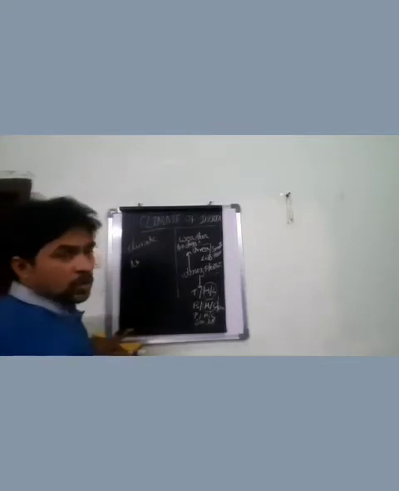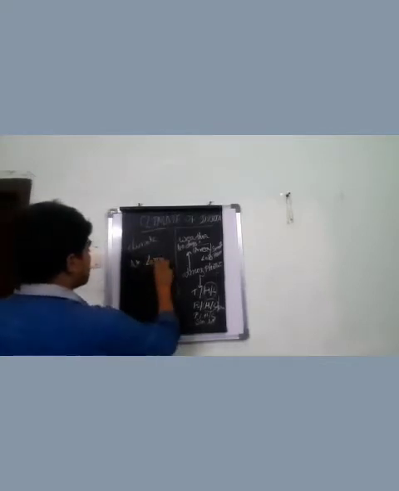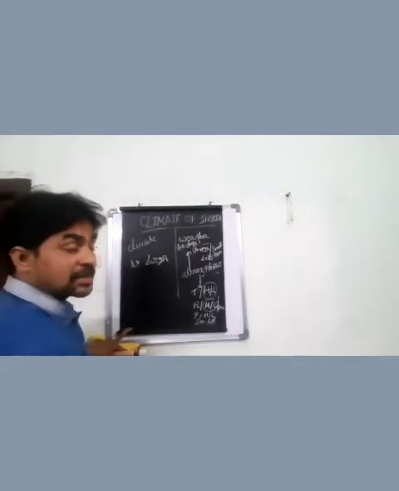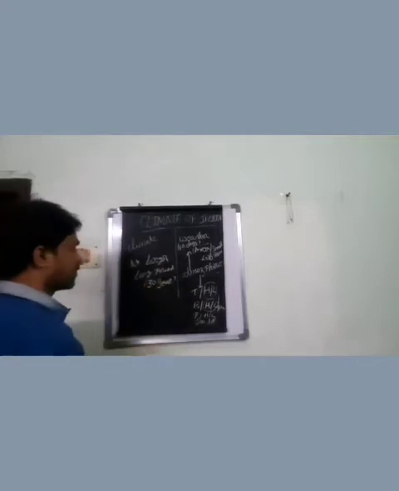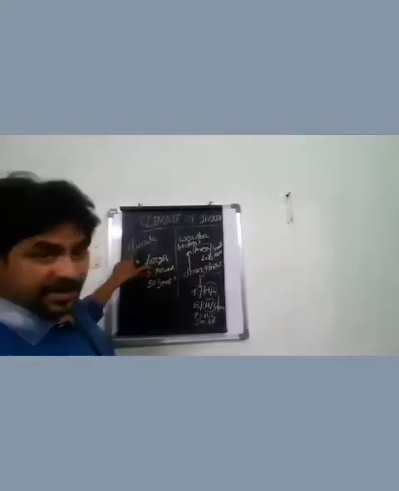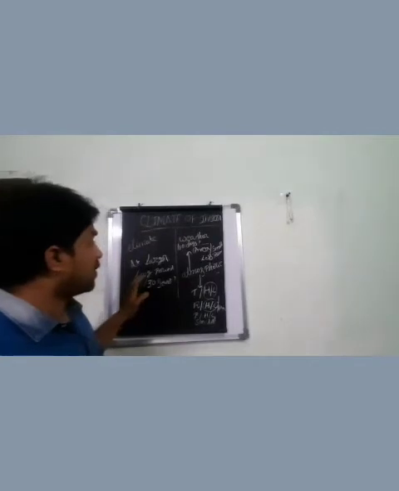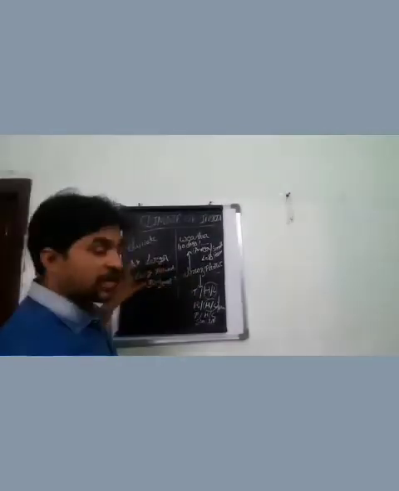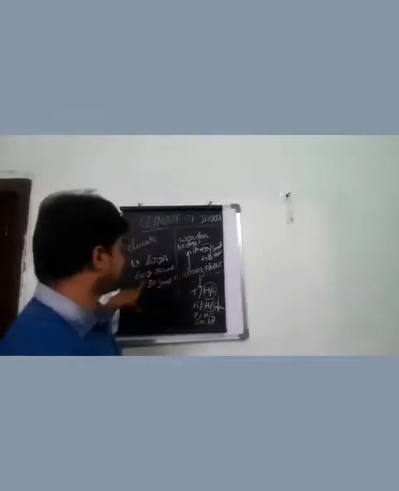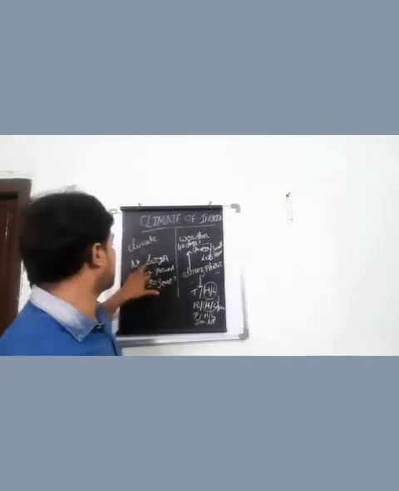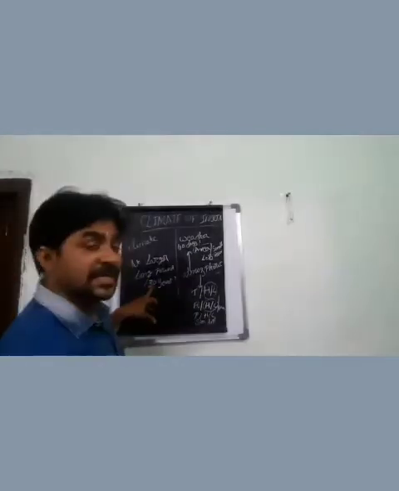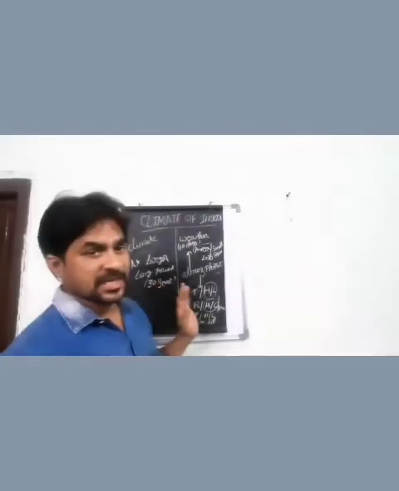Atmospheric changes over a larger area, and also the long period, is called climate. Long period in the sense of an average of 30 years of weather. So climate means atmospheric changes over a larger period, meaning a larger space or larger area, and also a long period of time, that is 30 years, is called climate.